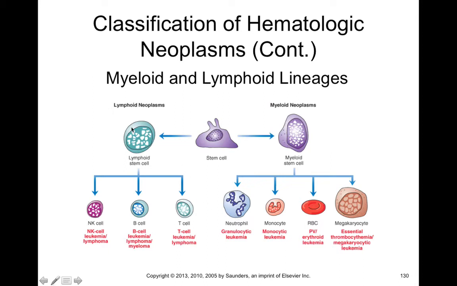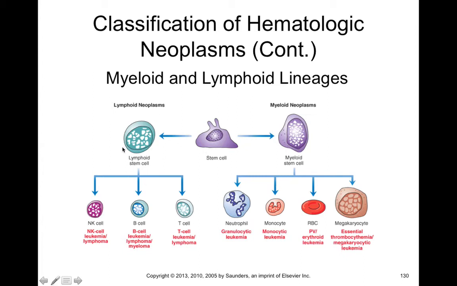So it turns out that there are two main cell lines in our red bone marrow. All of the blood cells that come from red bone marrow are derived from one type of stem cell called the hemocytoblast. Now this hemocytoblast can differentiate into two main stem cell lines. We have lymphoid stem cells and myeloid stem cells.